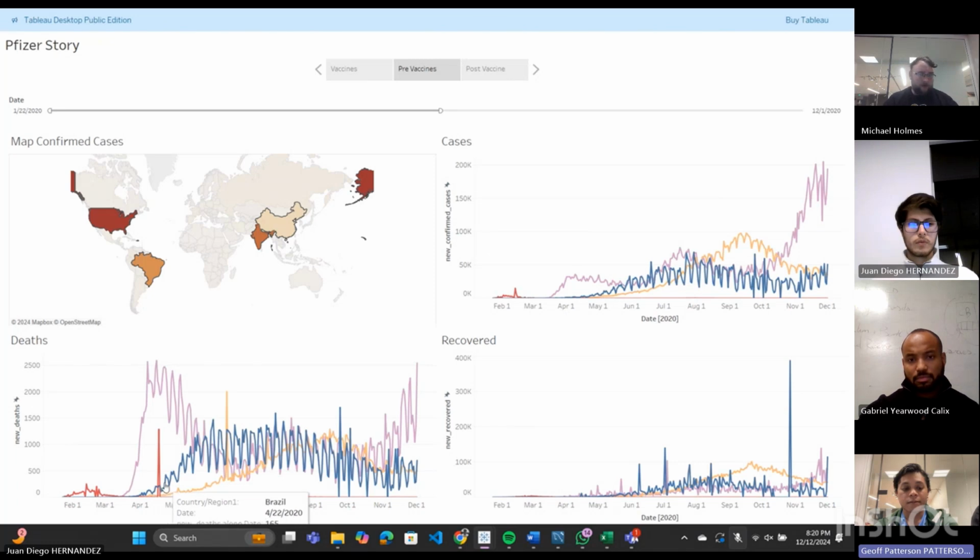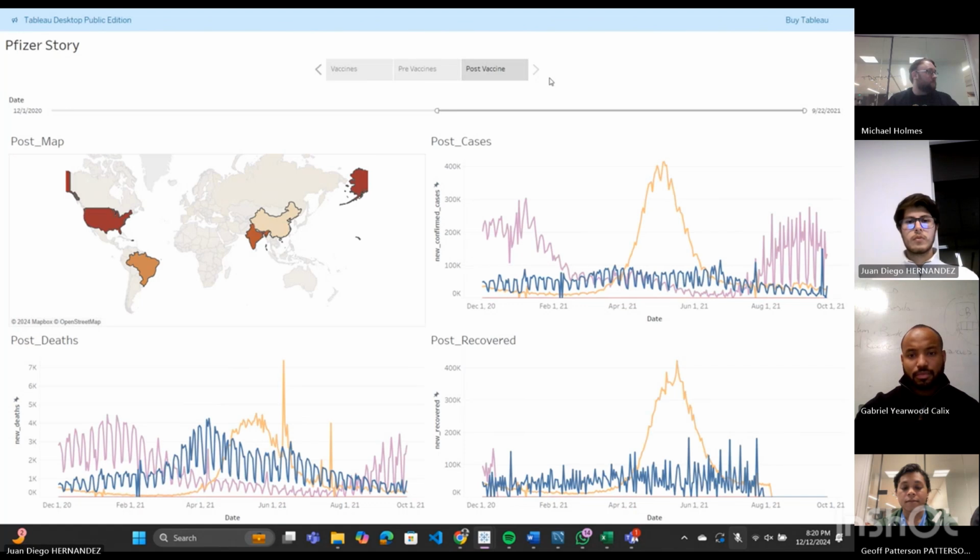Now, I'm going to hand it over to Gabriel to see if our vaccine did make a difference. So before analyzing how the vaccine impacted the whole COVID situation around the world, we would like to clarify that this vaccine was not designed to grant immunity to a human being. Actually, it was designed to help the human being deal with the disease in a better way and not succumb to it. So as the vaccination process progressed, we can see that the COVID-related restrictions got lifted.